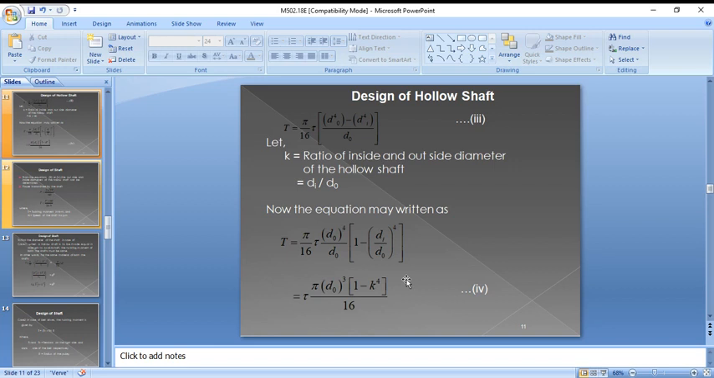So at the center it is 0. When we go to the outer radius, it will increase. So that is the maximum at the outer radius and minimum at the inner radius for the hollow shaft. For the solid shaft, at the center it is 0, and at the outer radius it is maximum.